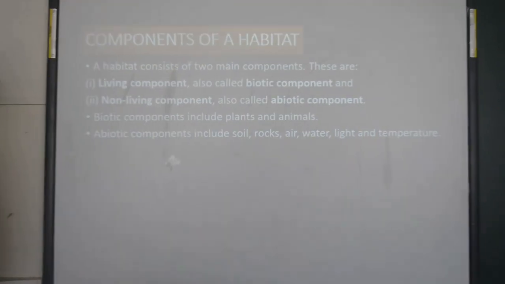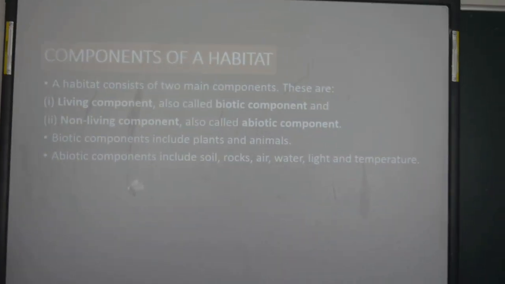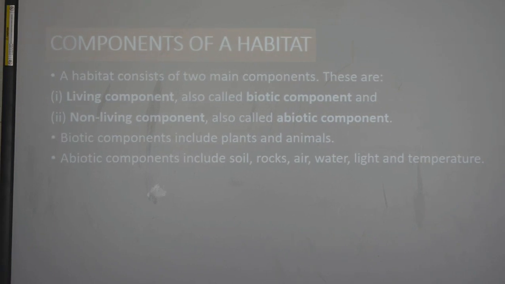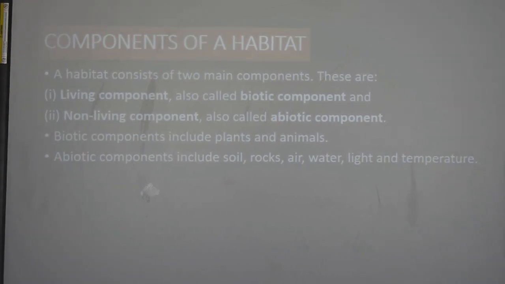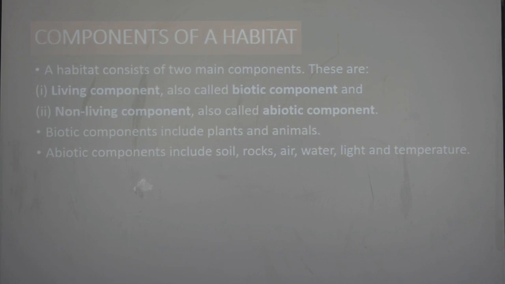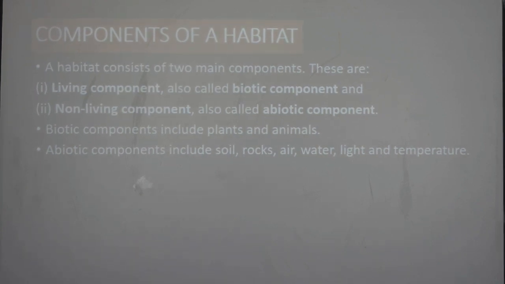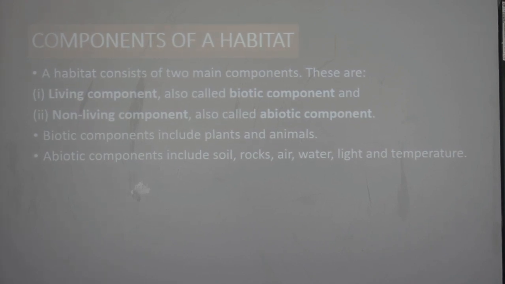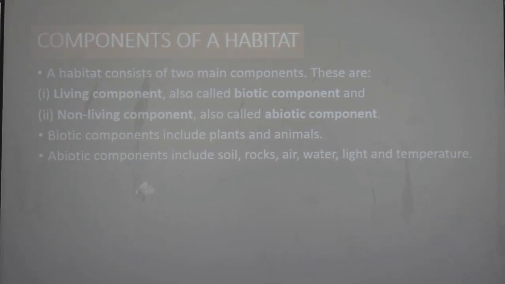Okay, now next topic, that is components of a habitat. A habitat consists of two main components. First one, living component, also called biotic component. So these are all the living things. These we can collectively call living things. And second one is non-living component, also called abiotic component. So abiotic components include all the non-living things that are present in the environment.